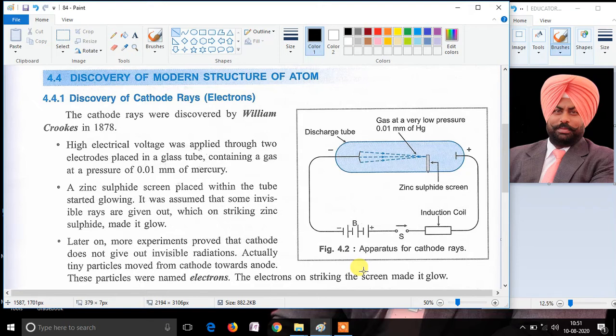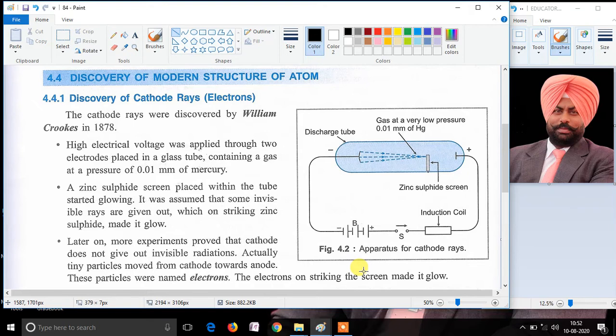And now we are going to discuss the discovery of the modern structure of atom. Since we know that an atom consists of subatomic particles known as electrons, protons and neutrons, we will discuss the different subatomic particles and how they help in making the modern structure of atom.